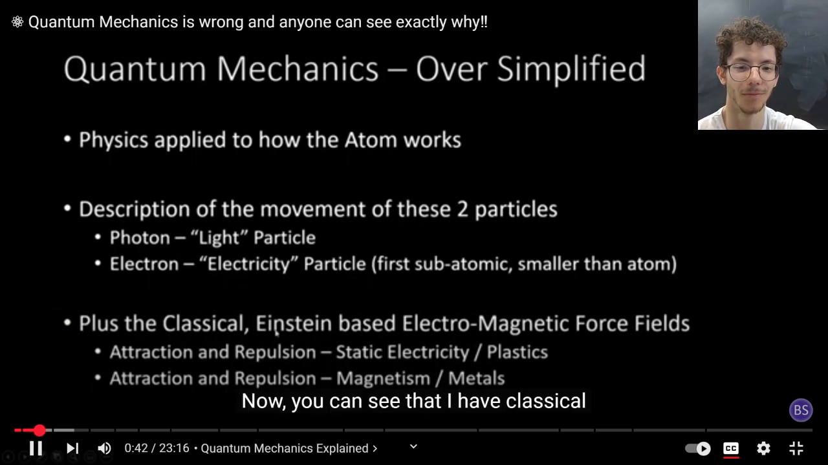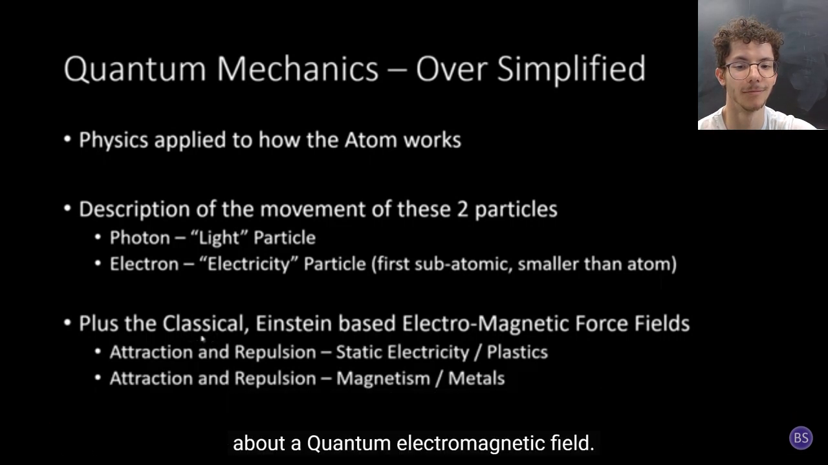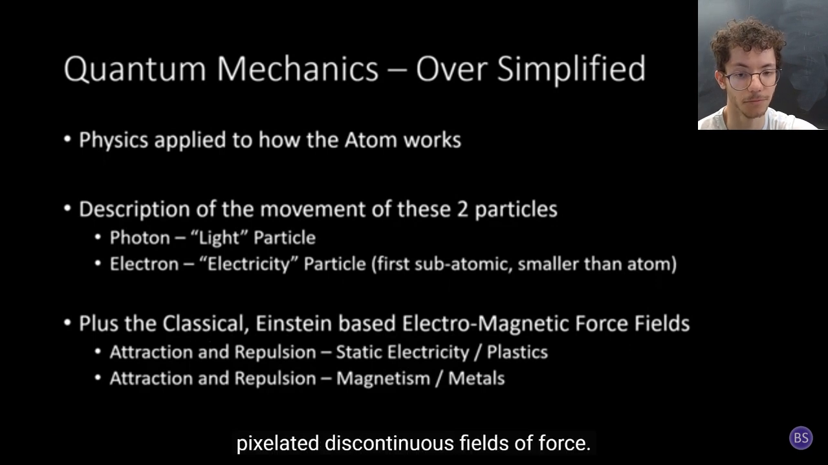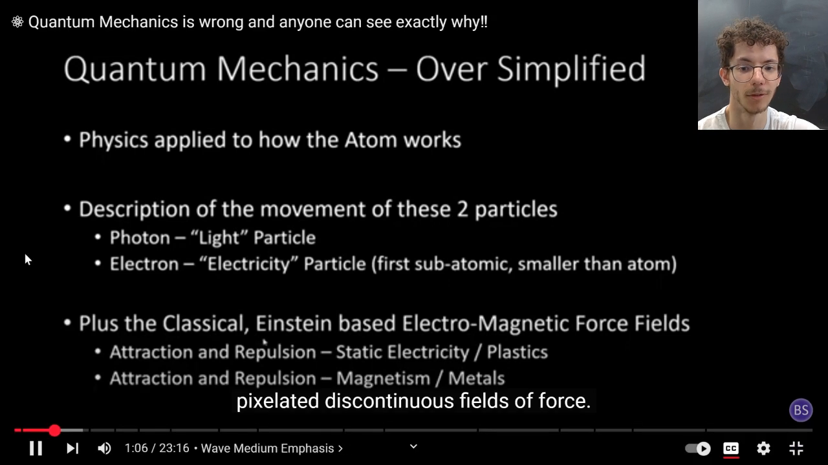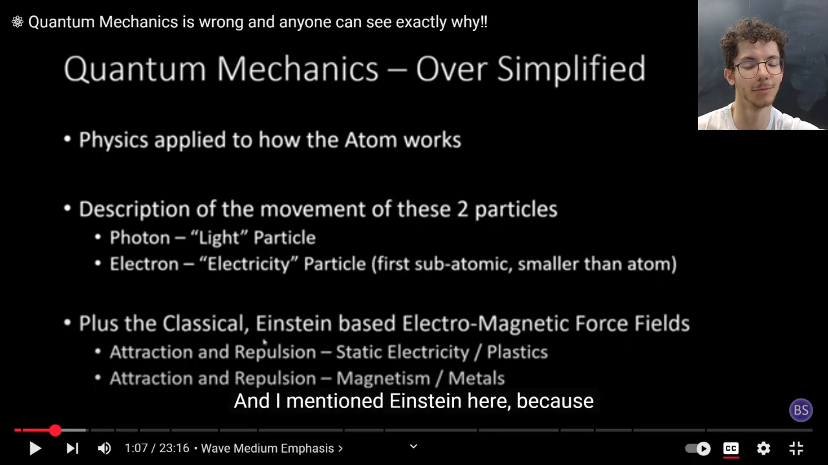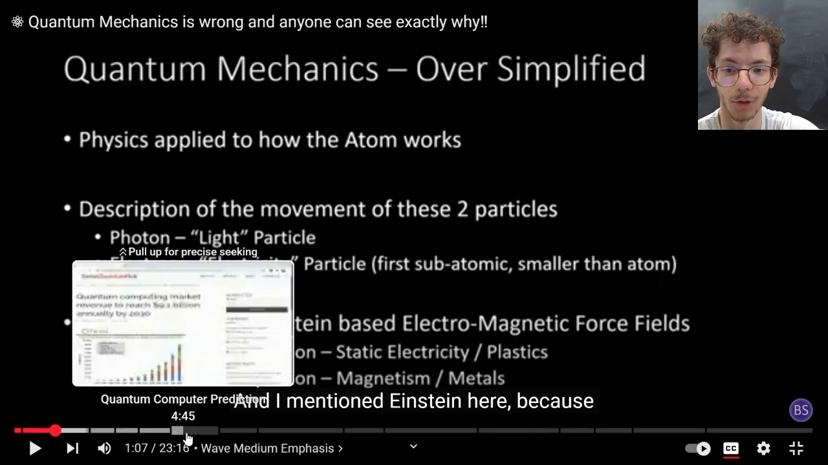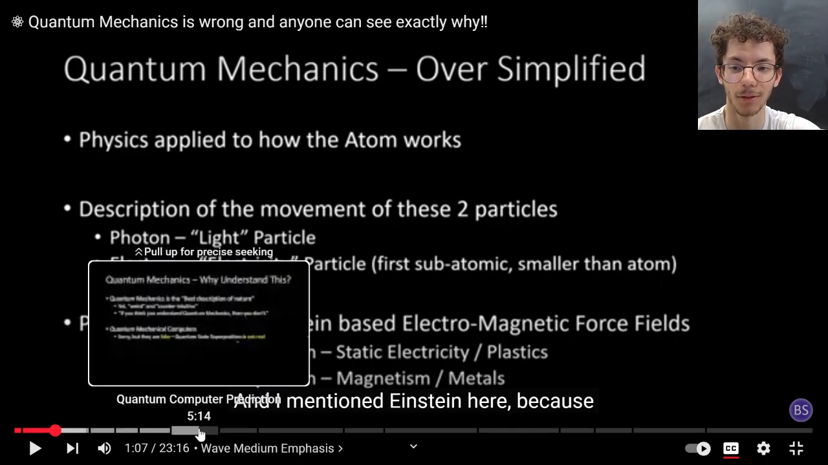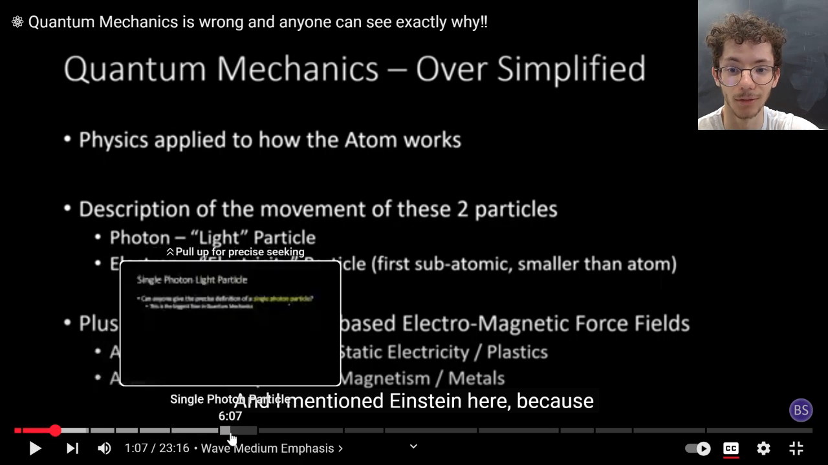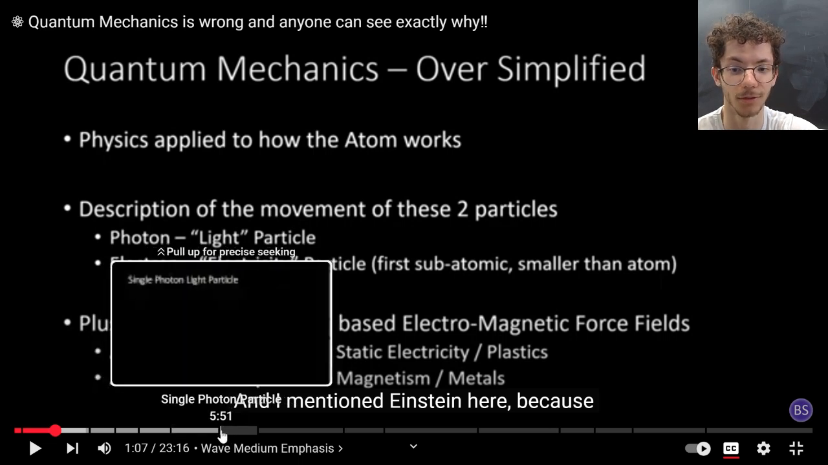Now you can see that I have classical and Einstein called out specifically in this description. The classical means that I'm not talking about a quantum electromagnetic field. Classical fields are represented by smooth, continuous flows of force, and quantum fields are represented by pixelated, discontinuous fields of force. And I mentioned Einstein here. Okay, there's more than just the electromagnetic field. So right off the bat, this guy seems to have a bit of a basic understanding of quantum mechanics. And so let's move on to the first fallacy, the first topic this person tries to use against quantum mechanics and see how it's just false.